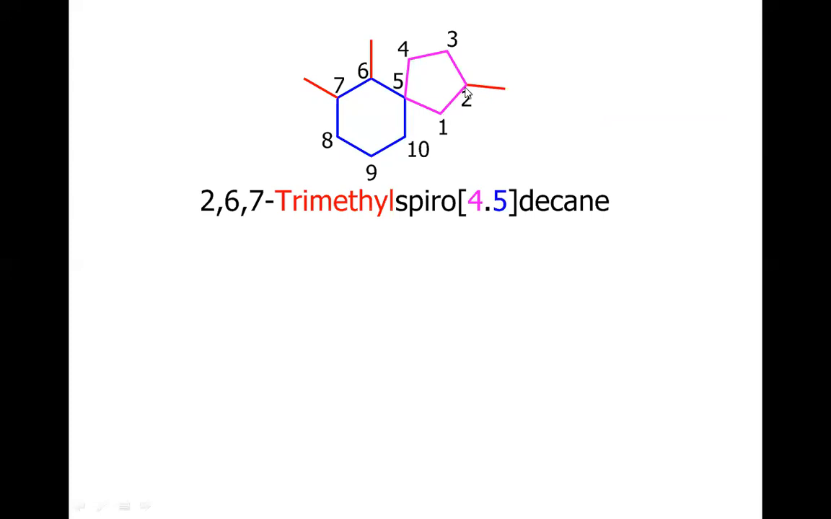So carbon number 2 has the methyl, and 3, 4, 5, and 6 and 7 has also the methyl. So it has 2, 6, 7 trimethyl, spiro because of spirocyclic compound, 4, 5 because 4 means there are 4 atoms if you exclude the spirocarbon for this shorter ring, and 5 means there are 5 atoms if you exclude this spirocarbon for this larger ring. So 4, 5 and decane because there are total 10 carbons.